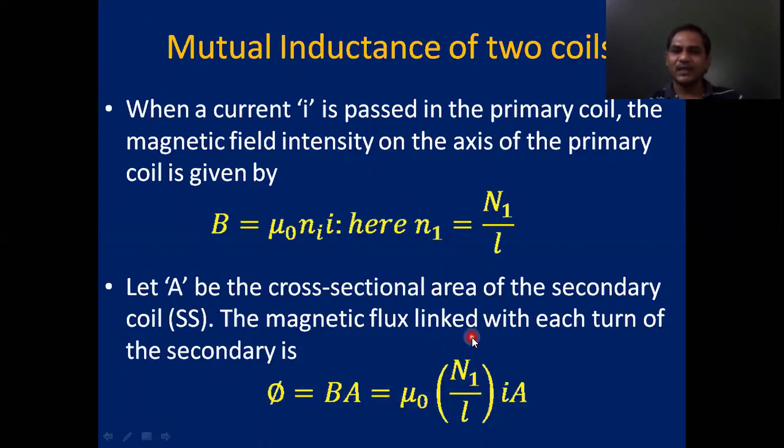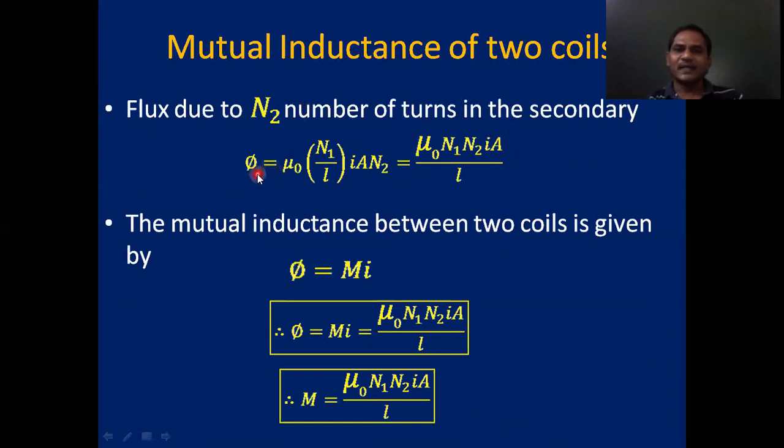But actually, the number of turns in the secondary coil, how much? Capital N2. So therefore, the flux linked with the secondary coil is given by phi equal to N2 into this value, mu naught N1 by L I A N2, that equals mu naught N1 N2 I A by L. Now, the mutual inductance between two coils is given by phi is equal to the mutual inductance coefficient capital M into I, right?